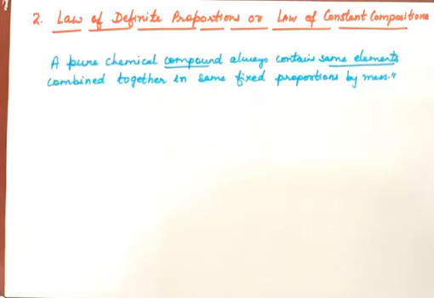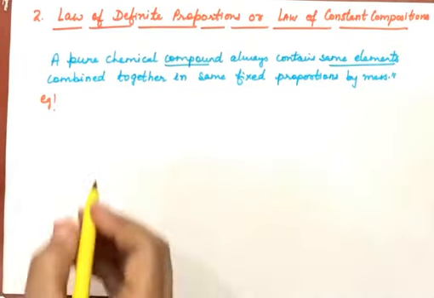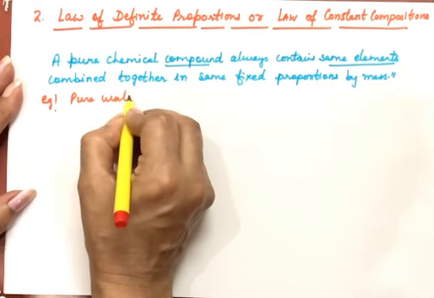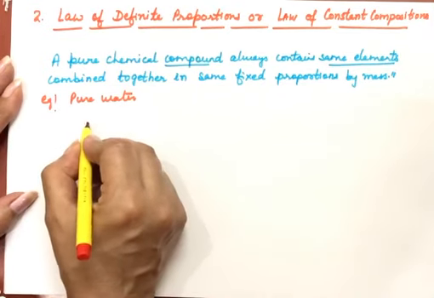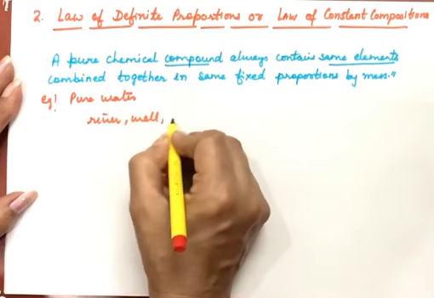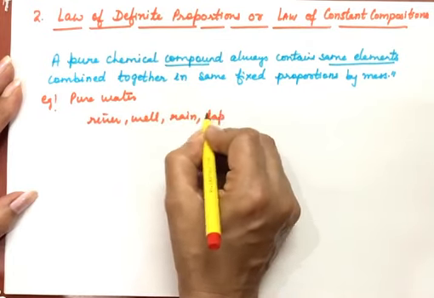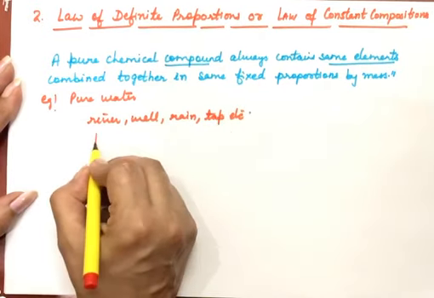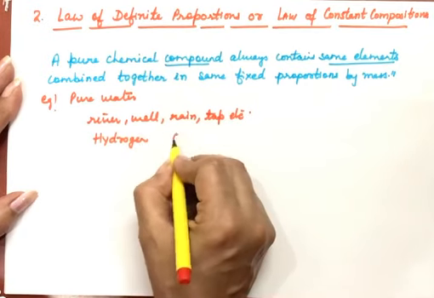So for example, to understand this, I am taking water only. We are taking pure water. So pure water that we obtain from any source, whether we take this water from a river or from a well, from the rain or tap water, or from any country we are collecting this water, is always made up of the same elements, and these elements are hydrogen and oxygen.